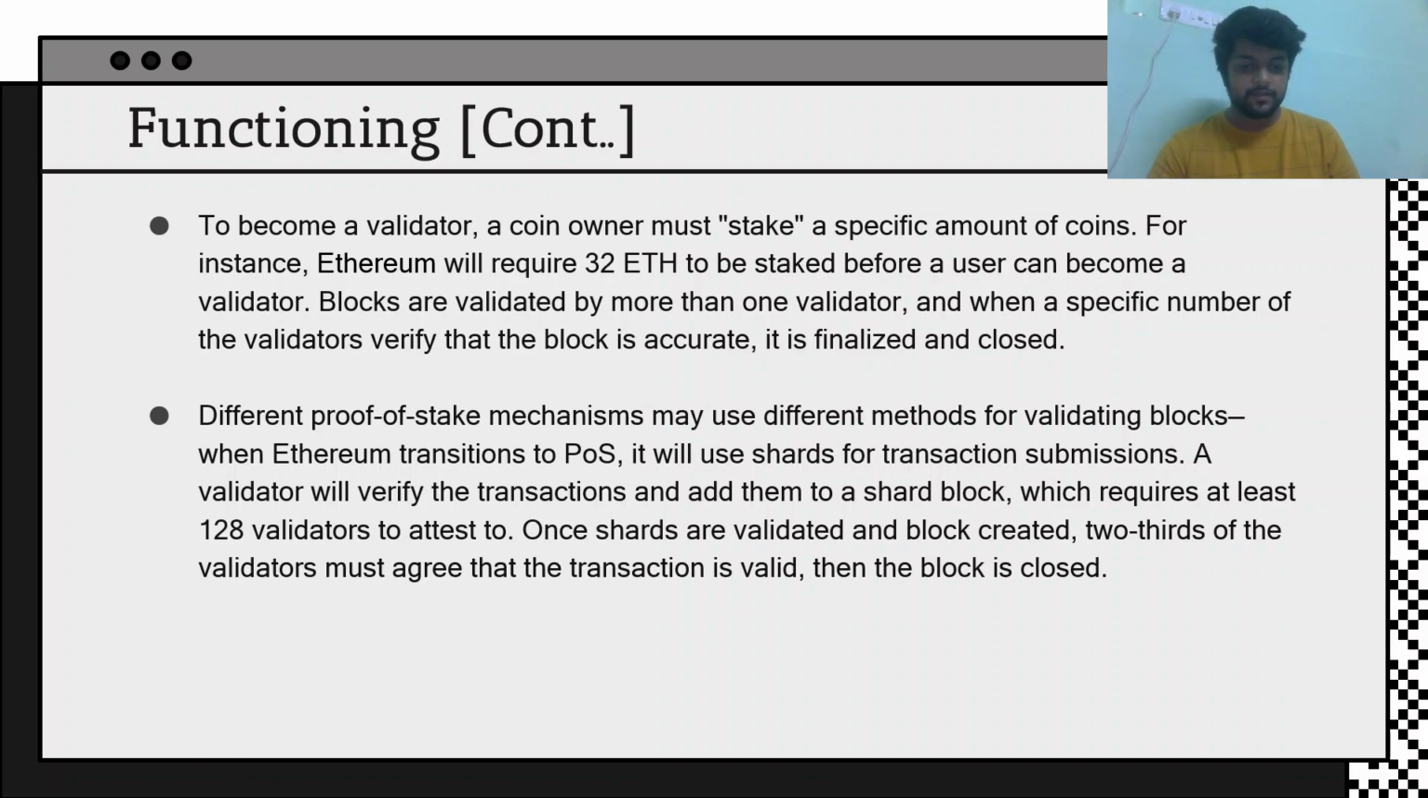Once shards are validated and the block is created, 2/3 of the validators must agree that the transaction is valid. So if there are, say, 9 validators, it's just hypothetical, you can even take 300 validators. So the 2/3 will be 200. At least 200 validators must agree that the block which has been created is a right block.